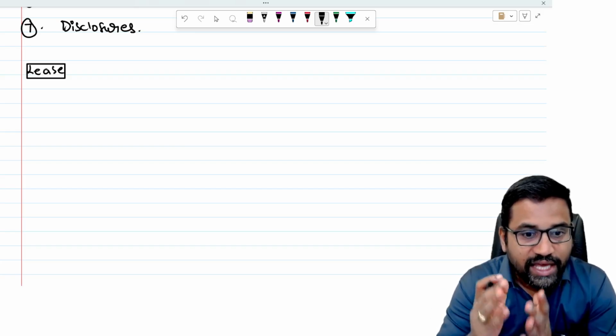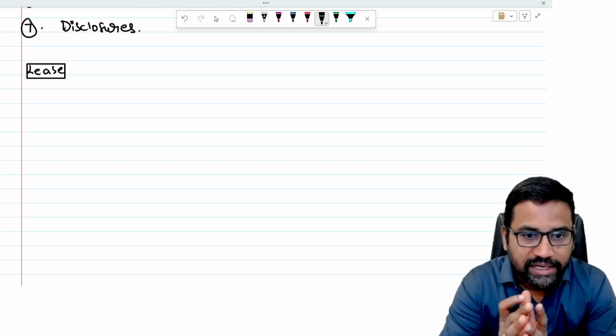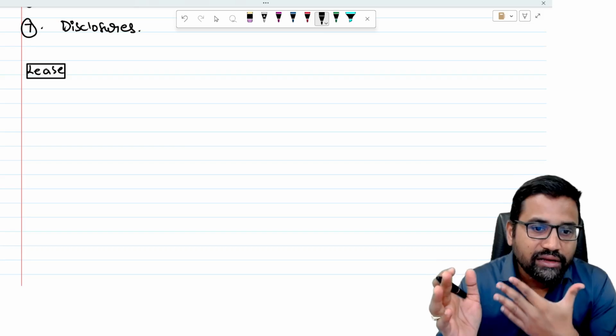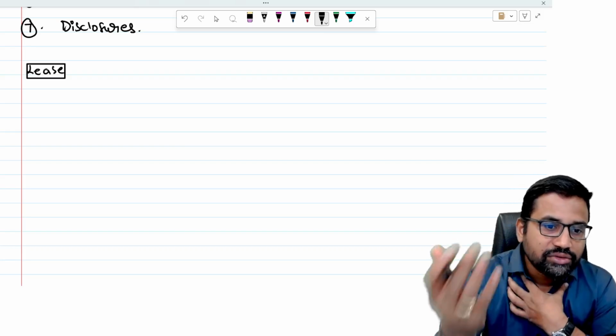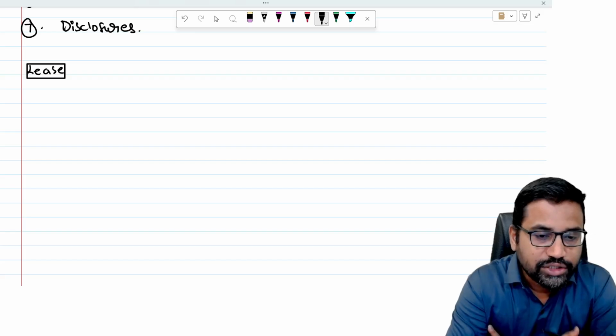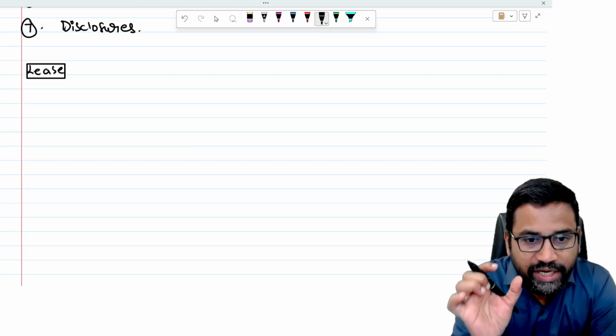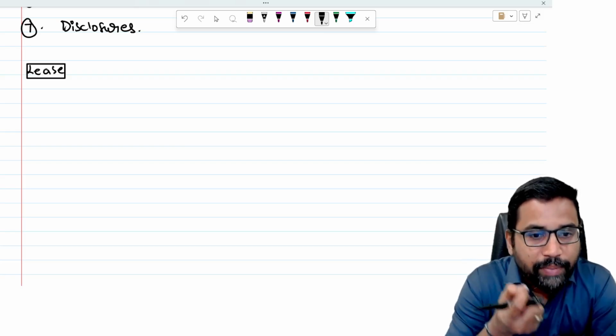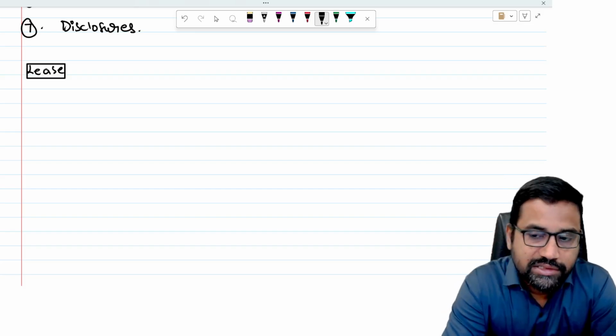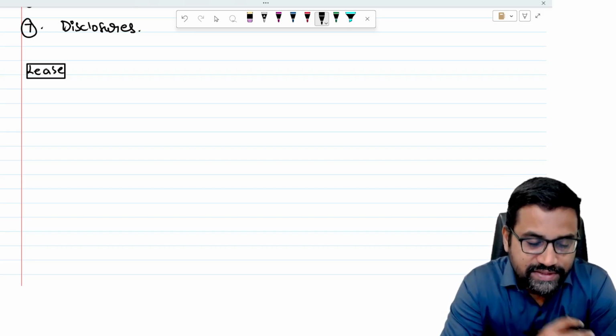So a lease is an agreement between the parties where the owner of the property gives the right to use this asset to the other person for some period of time upon payment of some rentals. Basically this is what lease is.